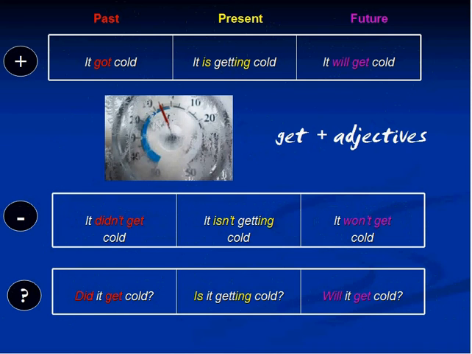Again, it's getting cold. It's becoming cold right now. It got cold last night, meaning it became cold last night. It will get cold this afternoon. It will become cold this afternoon. So very often you see that the verb get is followed by an adjective, for example, cold, warm, and so on.